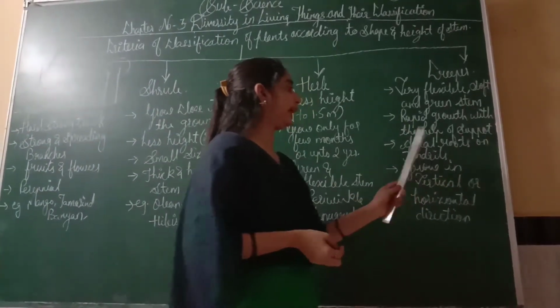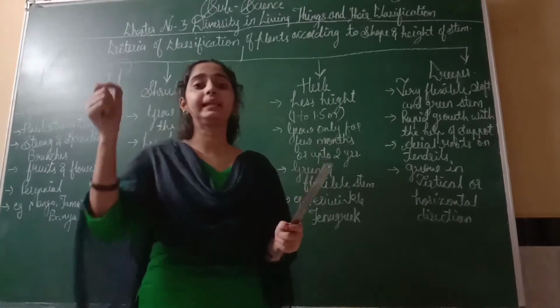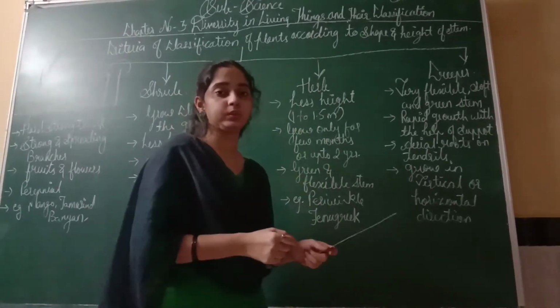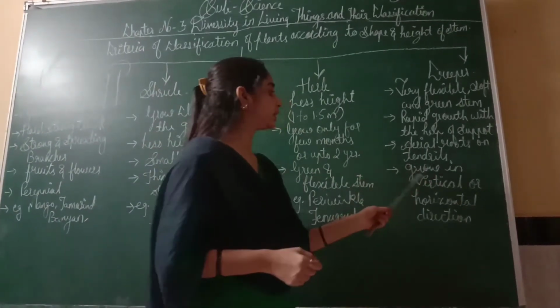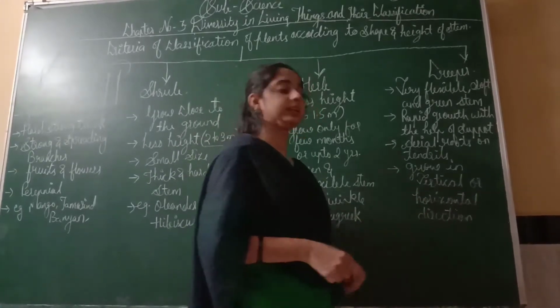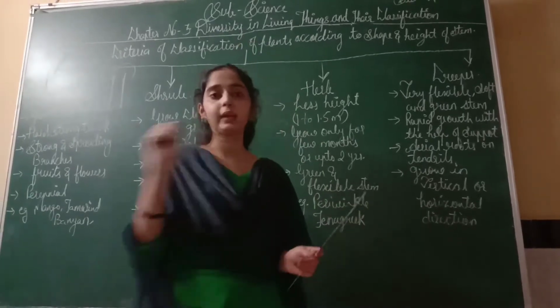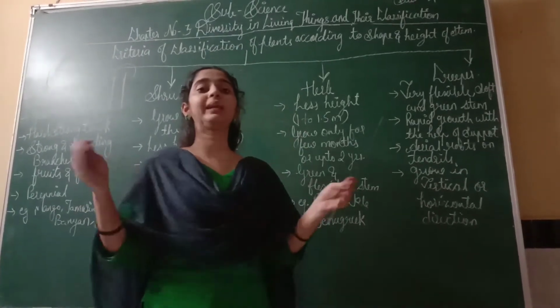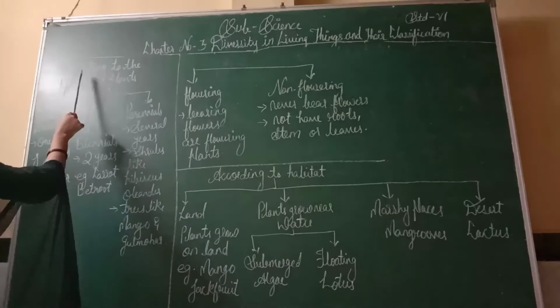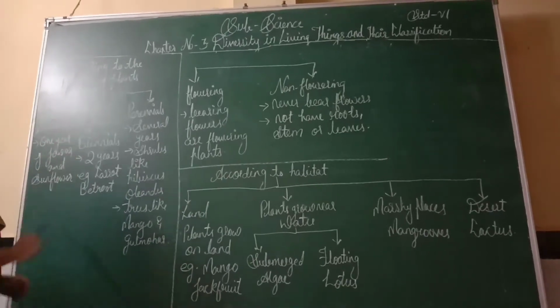Aerial roots or tendrils. Aerial roots are like those of the banyan tree. They have aerial roots or tendrils. They grow in vertical or horizontal direction. They grow vertically also and horizontally also. They spread in their direction.